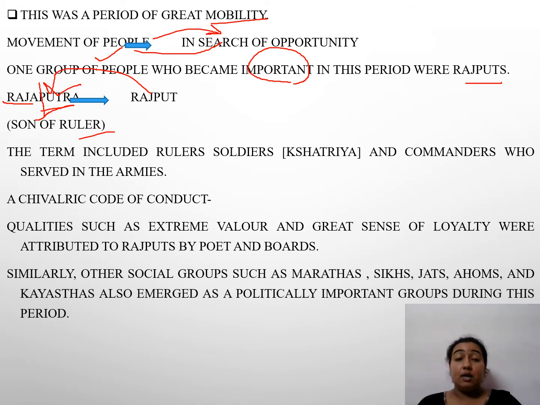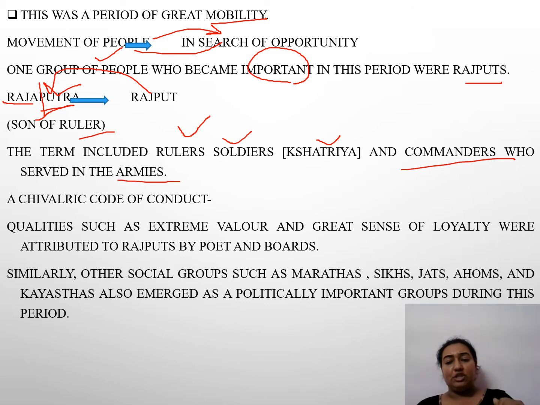Now, the term included rulers and soldiers and kshatriyas and commanders who served in armies. Now whatever a Rajput will do, he will fight for his nation because he was the son of a ruler. So they used to come in the armies and they were included in the armies. Now, they were also supposed to have a chivalric code of conduct. Now, if you are a Rajput, there must be some qualities which you must be possessing. Without those qualities, you were not considered a Rajput ruler at that point of time.